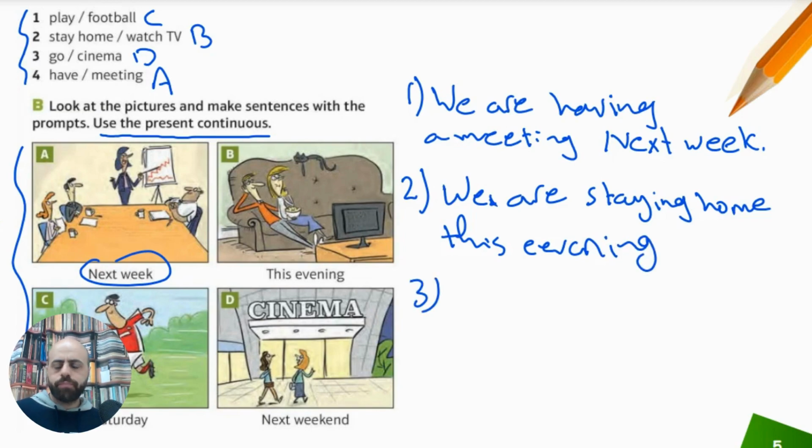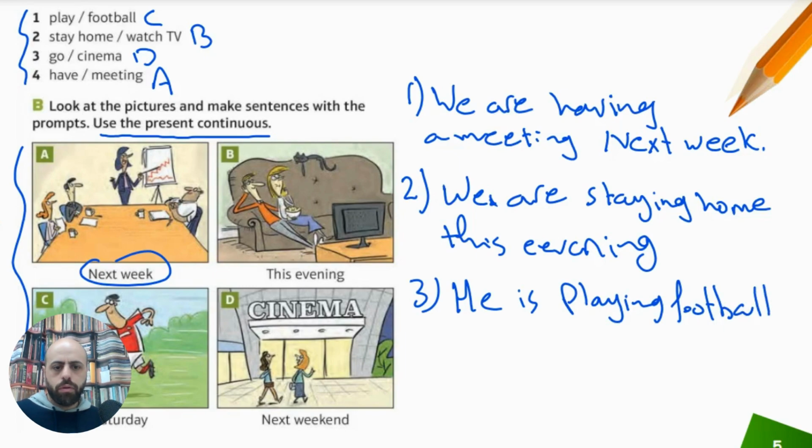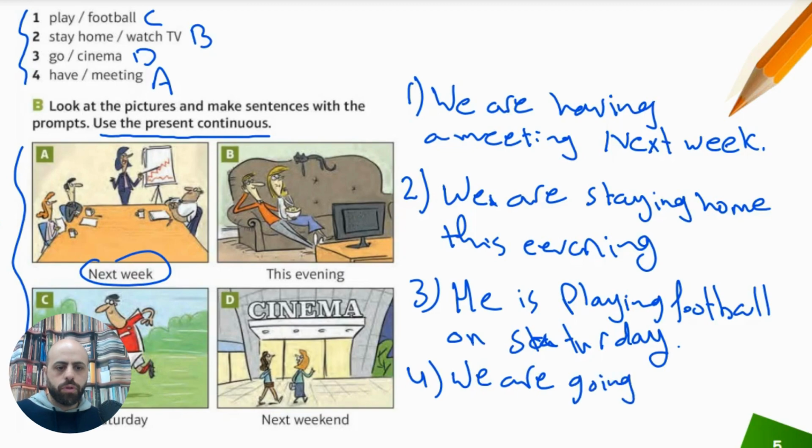Okay, number 3, he or John or Ahmed, whatever. So he is playing football on Saturday. Okay, and finally, number 4, we are going to the cinema here. Picture D, we are going to the cinema next weekend.